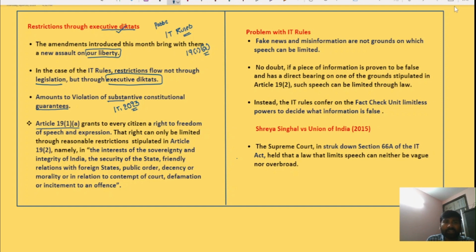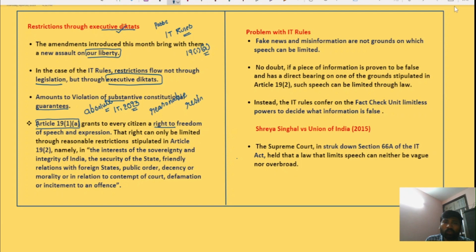Article 19(1)(a) of the Indian Constitution grants every citizen the right to freedom of speech and expression. However, the right to freedom of speech and expression is not an absolute right. It is subjected to reasonable restrictions.